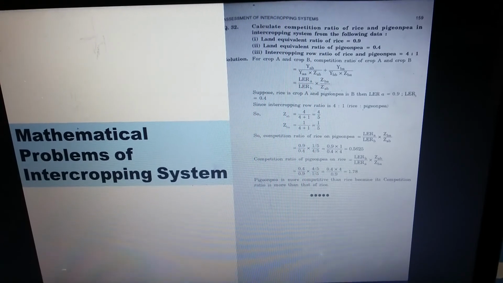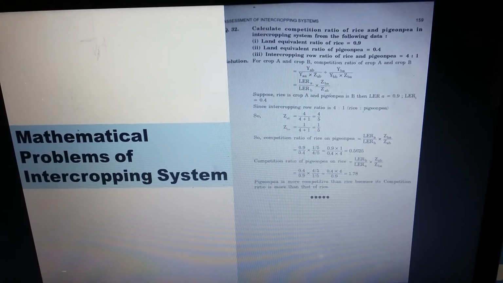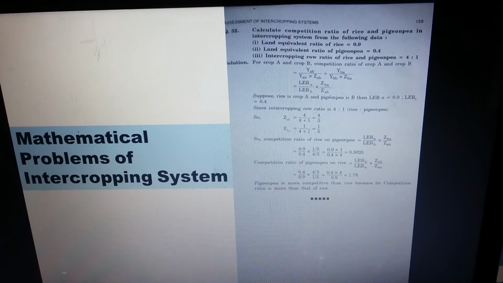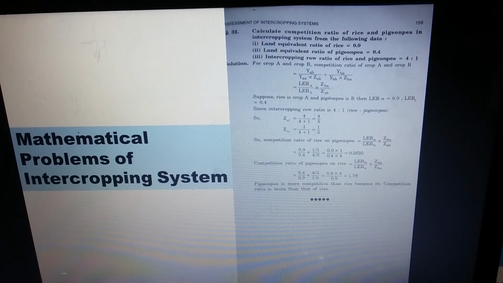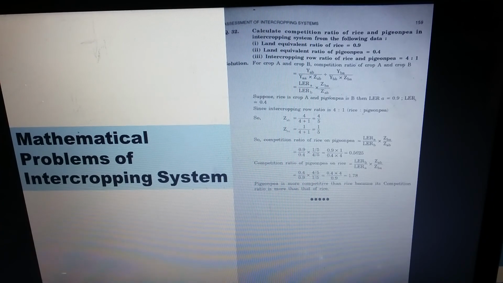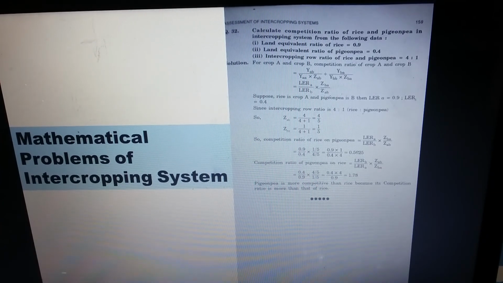So the competition ratio of PGNP on rice is more than the competition ratio of rice on PGNP. So the PGNP is more competitive than rice, because the value of its competition ratio is high.